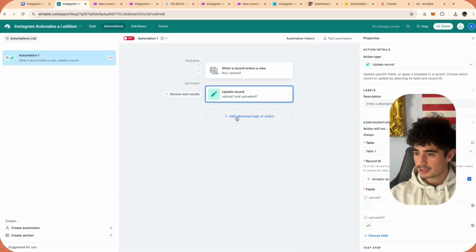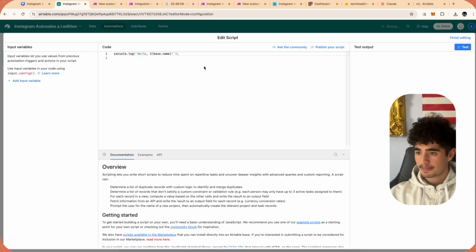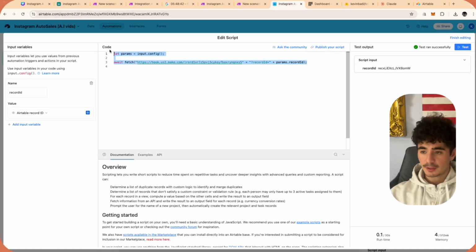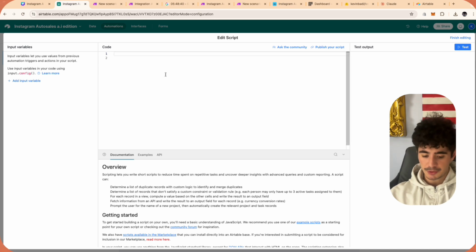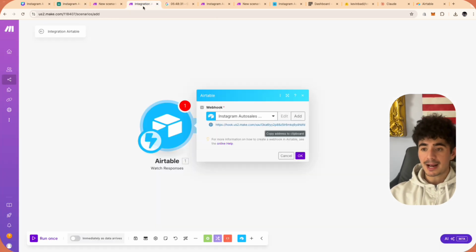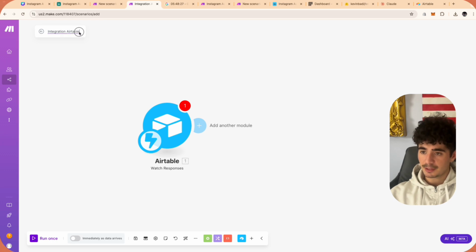So we're going to go back to automations, and we're going to click run script. Now this script is one that I use in all of my automations, guys. So I'm just going to copy in that code, and you guys will have it already built out for you. I'm just going to grab this code from our finished automation. We're going to go back to the automation we're working on and paste that in. Now this webhook is not the webhook that you're going to be using, right? So we're going to get rid of this webhook and we're going to go back to our second automation on make.com. And so we're going to rename this to Instagram auto sales 2 out of 2.